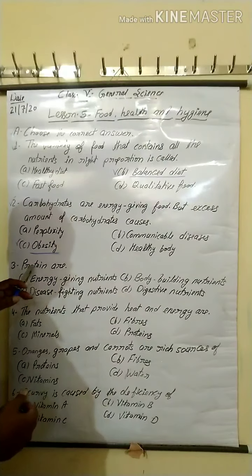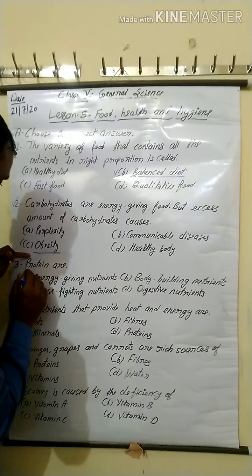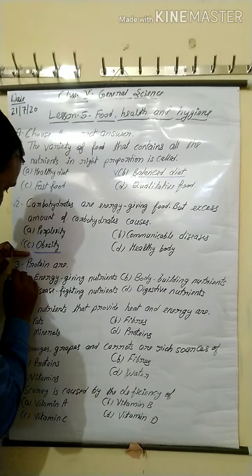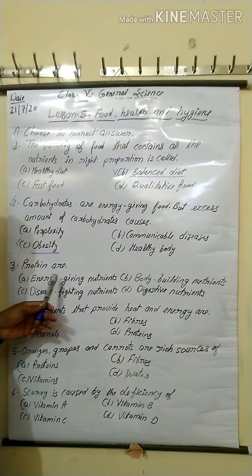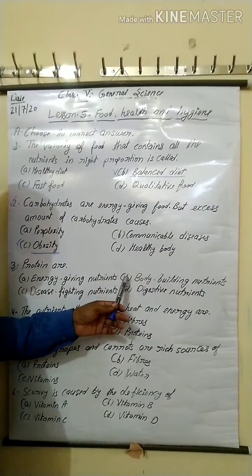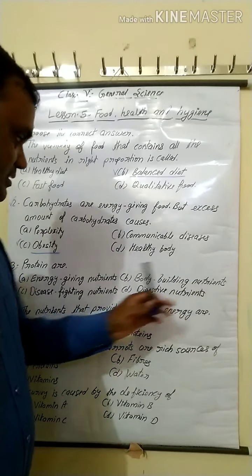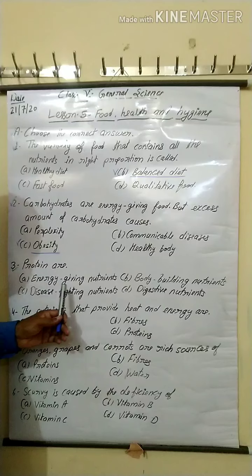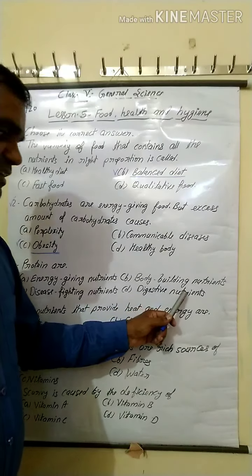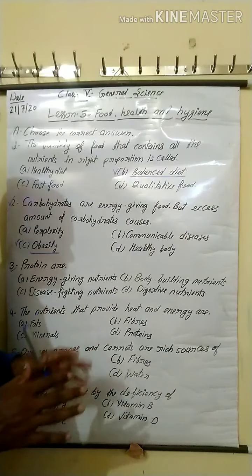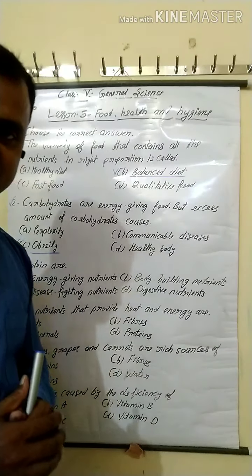Next, third number, proteins are: option A energy giving nutrients, B body building nutrients, C disease fighting nutrients, D digestive nutrients.